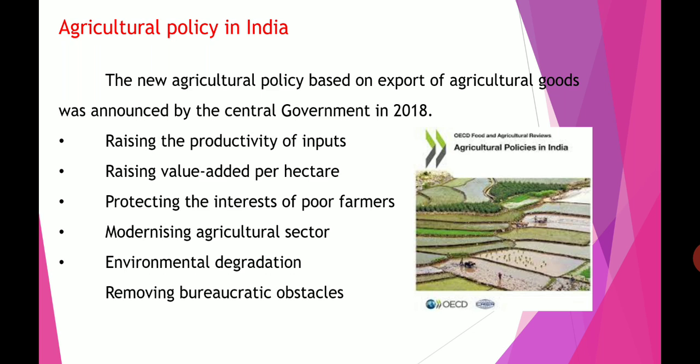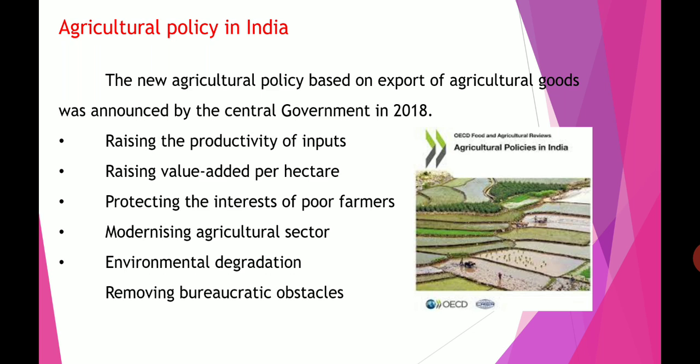Next one, modernizing the agricultural sector. In this modern world, they are trying to improve the application of agricultural inputs like HYV seed, high yielding variety, hybrid seed, fertilizer, etc., to develop the productivity of crops. Next one is environmental degradation. The agricultural policy of India sets another important objective, environmental degradation, the natural base of Indian agriculture. They try to protect the natural base of Indian agriculture.